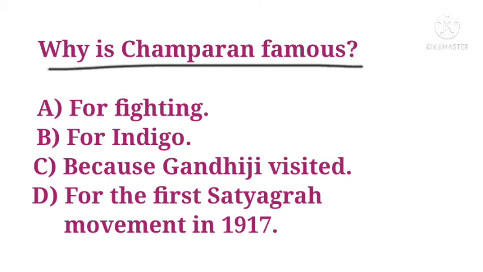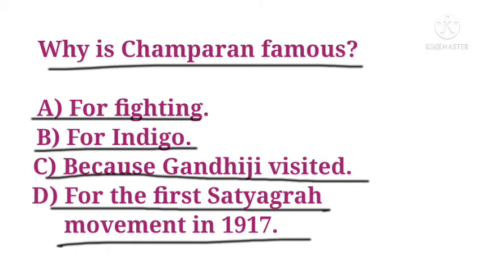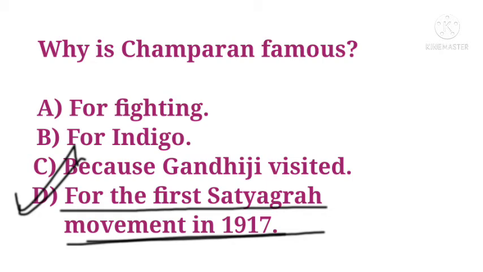Okay, the next question is, why is Champaran famous? The options are for fighting, for indigo, because Gandhiji visited, for the first Satyagraha movement in 1917. The correct answer is for the first Satyagraha movement in 1917.